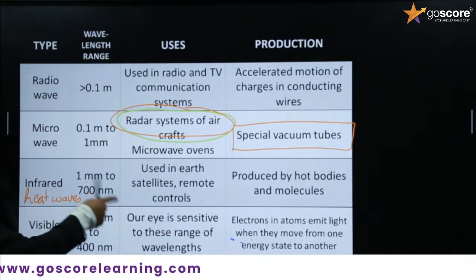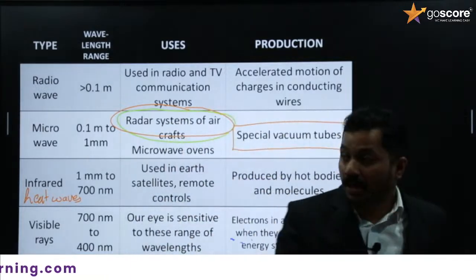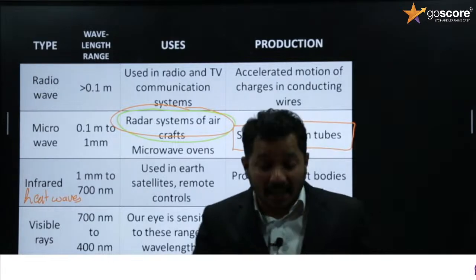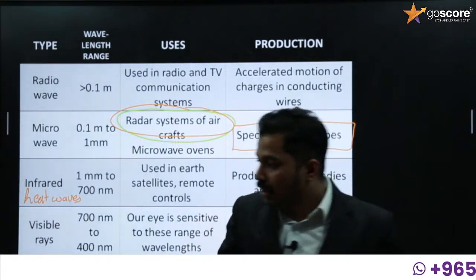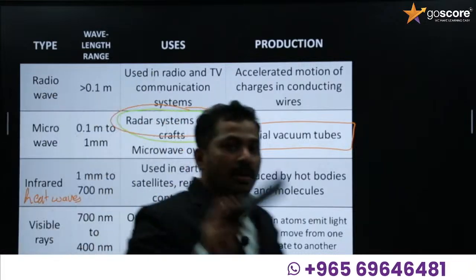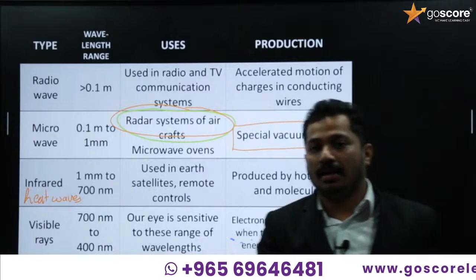Wavelength range is from 700 nanometer to 1 millimeter. So it is used in satellite, and in every remote control. Yes, in the tip of the remote, we are using an infrared LED.